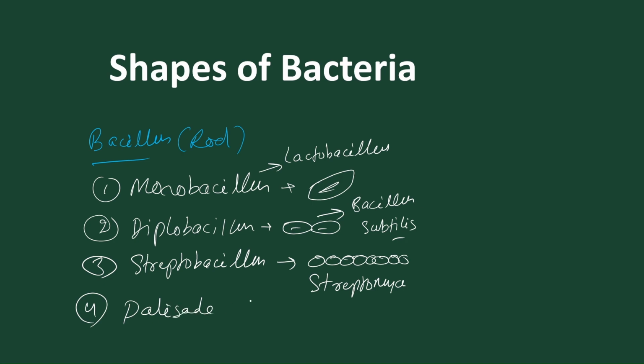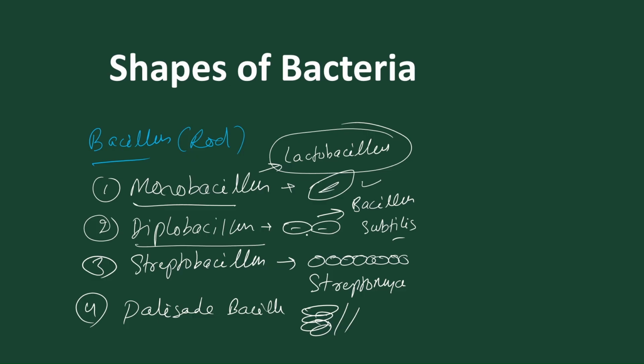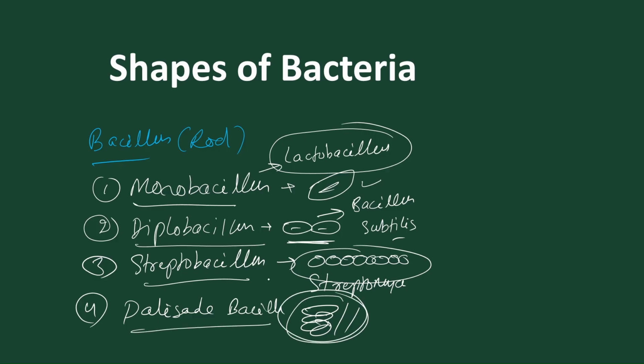Palisade bacillus, which are present in stalk-like form. Palisade bacteria. Got it? So these are the different shapes of bacteria found in bacillus. This is called monobacillus, free-living bacteria. Example is Lactobacillus. Diplobacillus, 2 in number, colonial form, Bacillus subtilis. Streptobacillus are present in chains, and palisade bacillus are present in stacks. So these are the different shapes present in the form that is called bacillus.